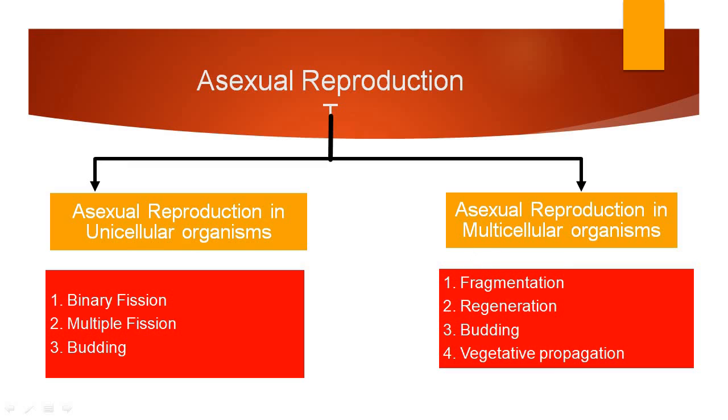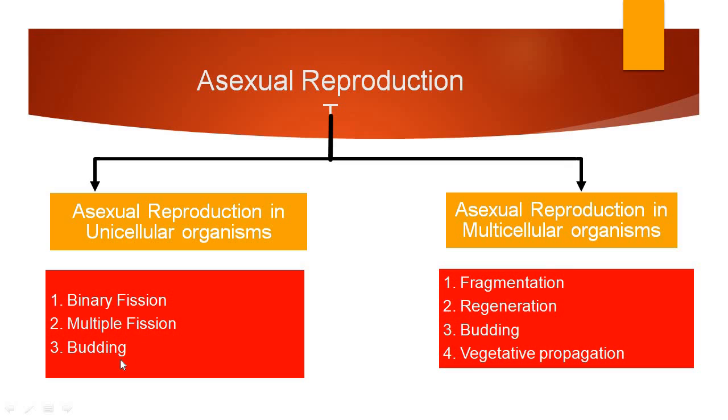So now we will look at the asexual reproduction in multicellular organisms. This occurs through four steps. The first is fragmentation, which occurs in Spirogyra. Second is regeneration, which occurs in Planaria. Third is budding, which occurs in Hydra.